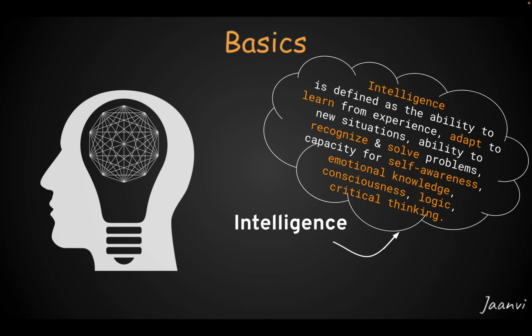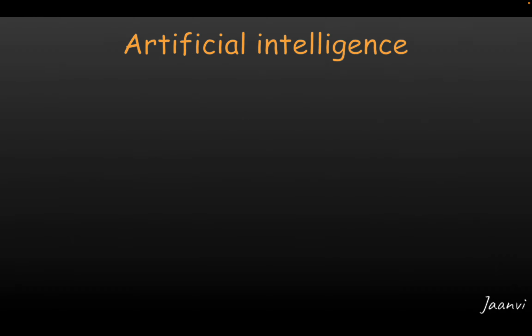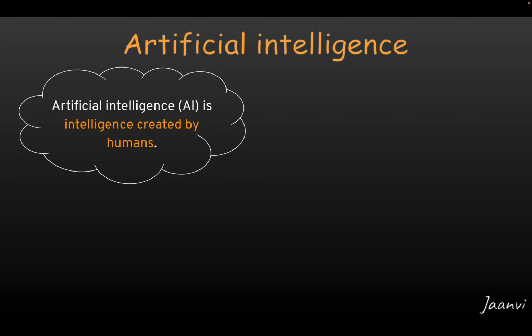Okay, now let's get into our main topic, that is artificial intelligence. So guys, first let's see the definitions of artificial intelligence. Okay, so based on the meaning of the words artificial and intelligence that we learned in the previous slides, we can say that artificial intelligence is nothing but intelligence created by humans. Okay, and apart from this, artificial intelligence is defined in many other ways, guys. So now let's see the other ways of defining artificial intelligence.